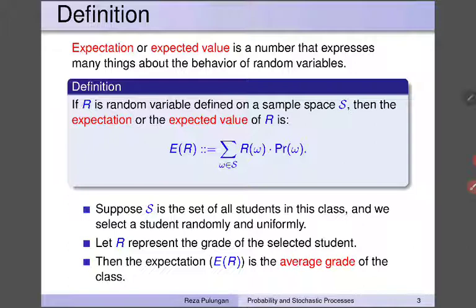Suppose S, the sample space, is the set of all students in this class, and we select a student randomly and uniformly. Let R represent the grade of the selected student. Then the expectation E[R] is the average grade of the class, namely the grade of every student multiplied by the probability of that student. If the probabilities of the students are all the same, we are simply taking the average grade of the class.